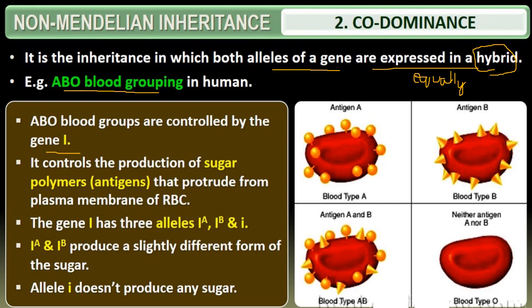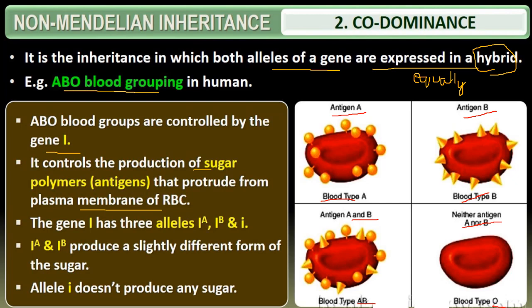Now, it controls the production of a sugar polymer, that is antigen, that protrudes from the plasma membrane of the RBC. When you studied blood groups, we said if the blood group is A, it will have antigen A. According to the sugar produced, it is named blood group A. If antigen B is produced, the blood group is called B. If both are produced, the blood group is called AB. If antigens are not produced, then we call it O.